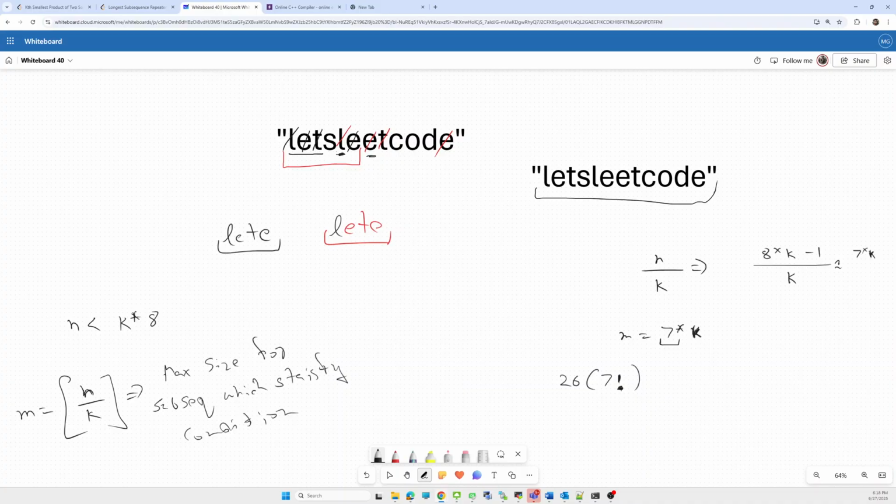Based on those candidates we generate all permutations in lexicographic order, and for each permutation we apply simple pattern matching, iterating over the string to check whether the pattern is available k times. If it is, we return true, else not. I think this approach is clear. 7 factorial is within a considerable range.